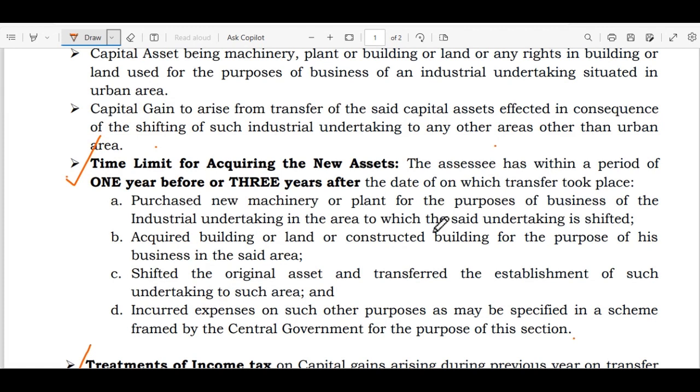acquired land or building or constructed building for the purpose of his business in the said area, shifted the original assets and transferred the establishment of such undertaking to such area, and incurred expenses on such other purposes as may be specified in a scheme framed by the Central Government for the purpose of this section.